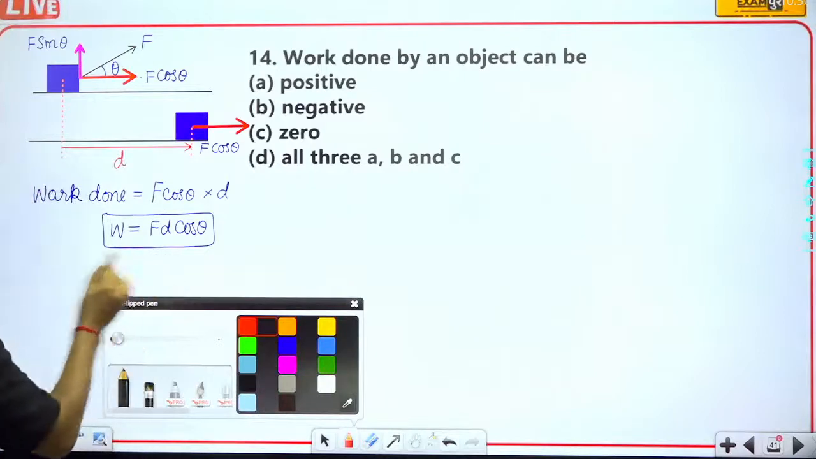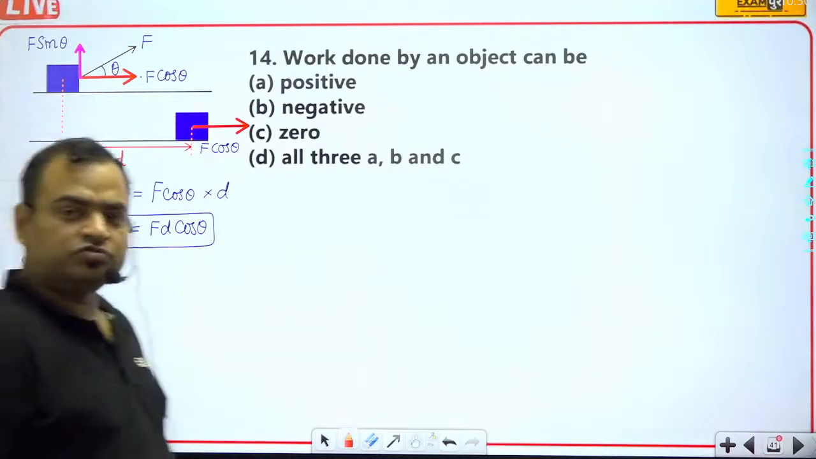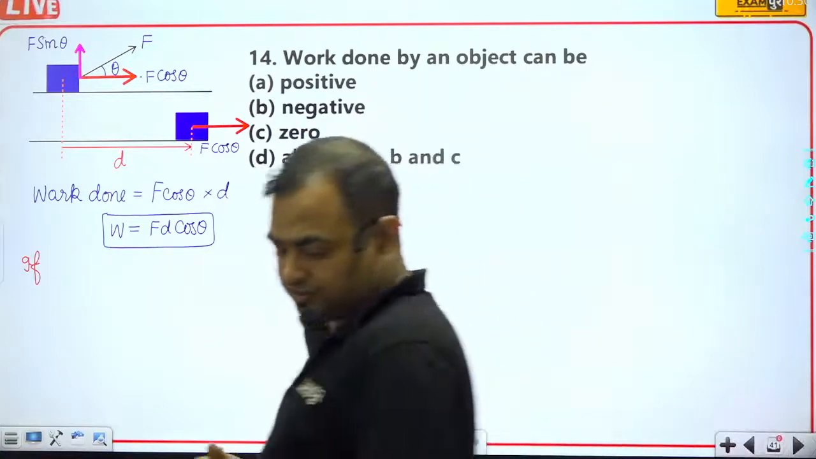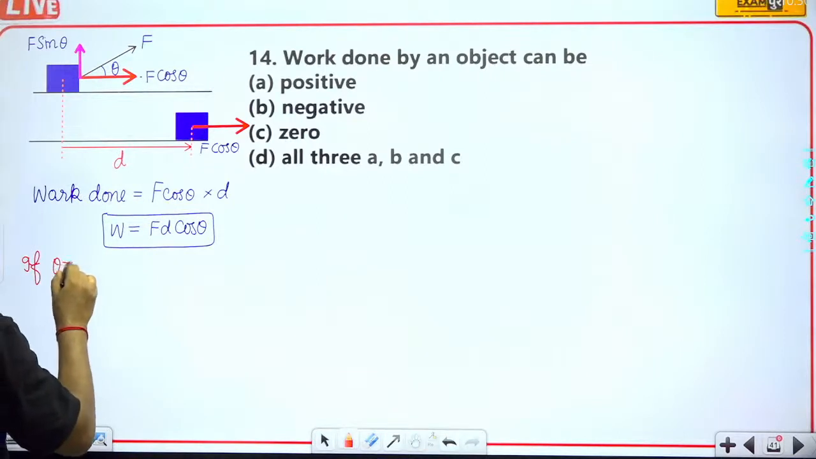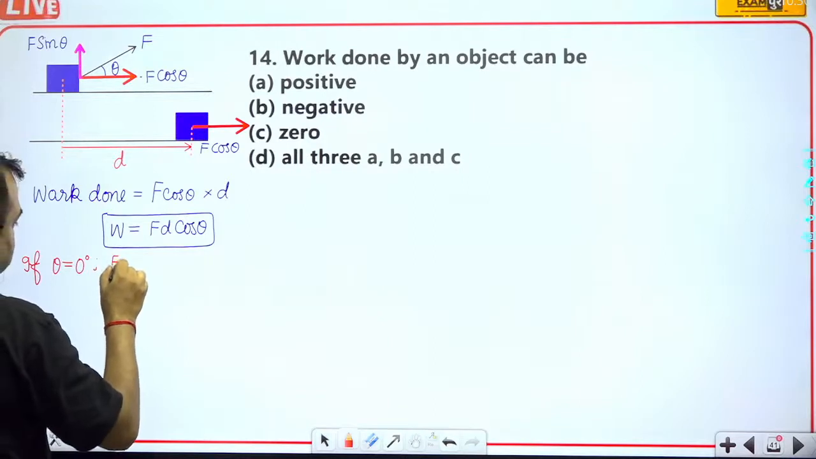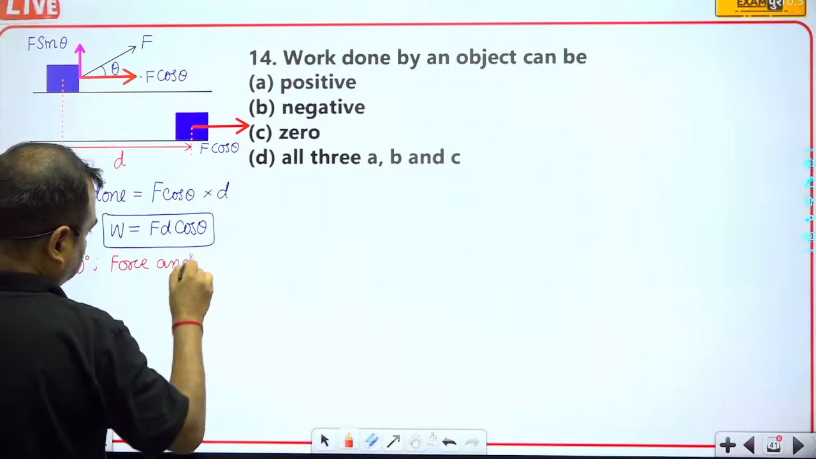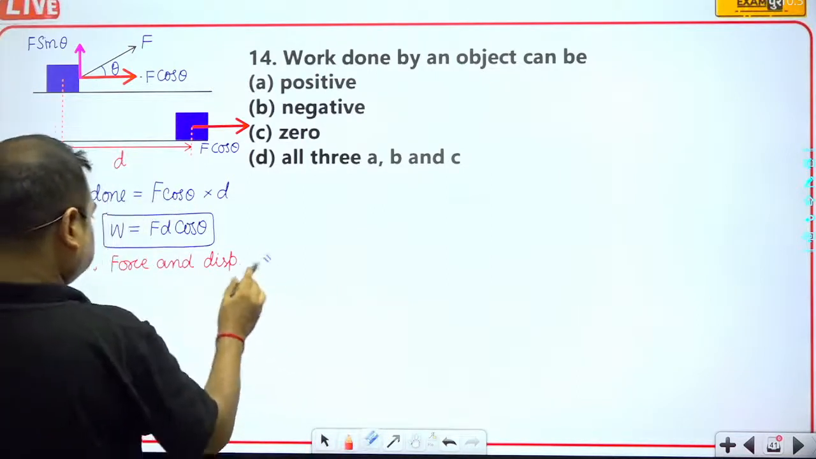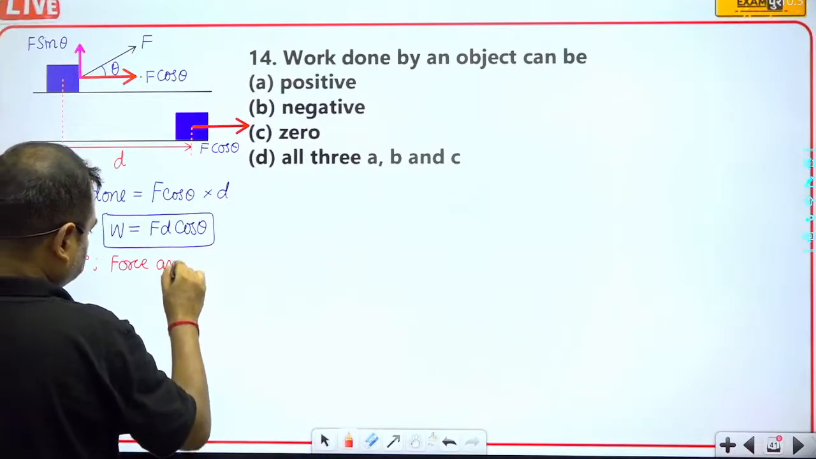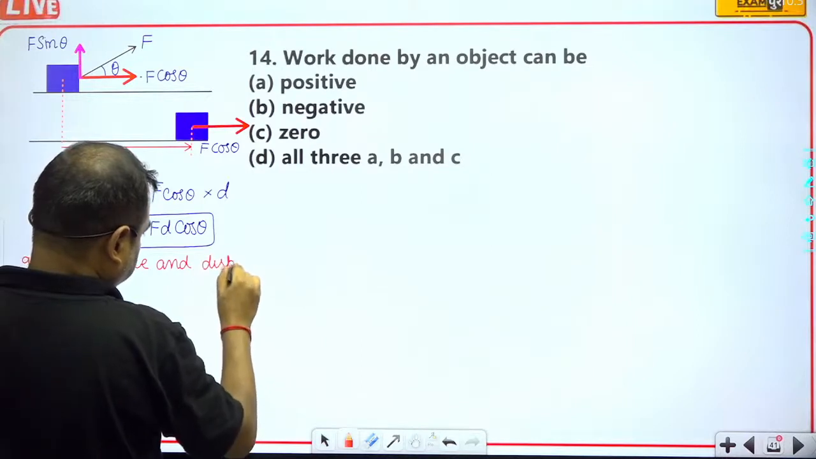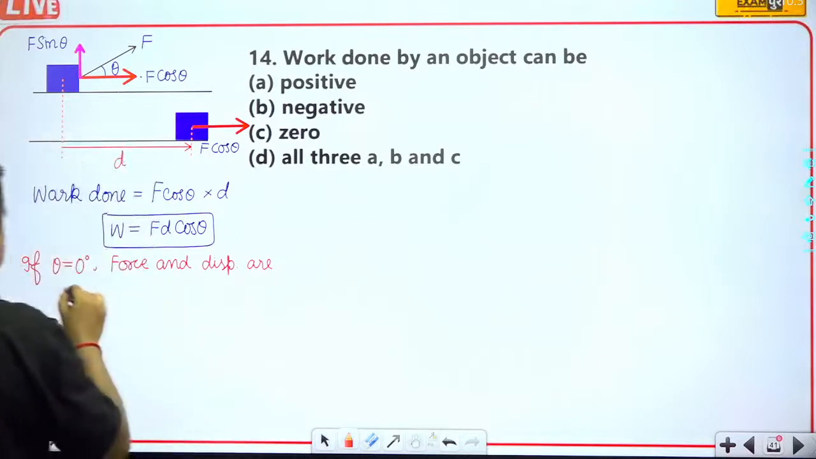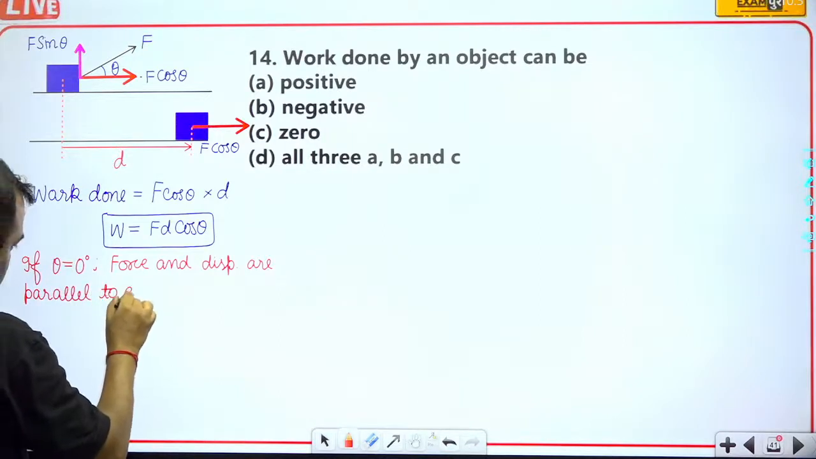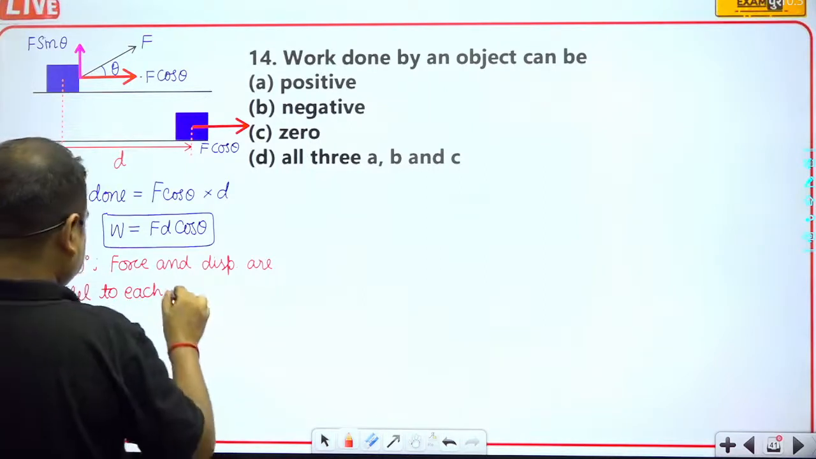Okay, so guys, suppose that if theta is equal to 0 degree, it means force and displacement both are in the same direction and are parallel to each other.